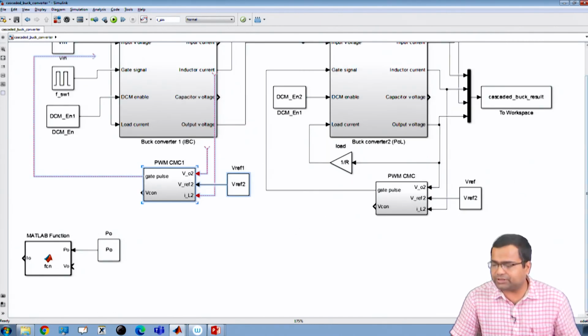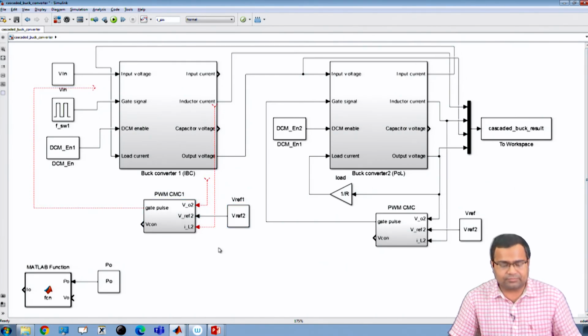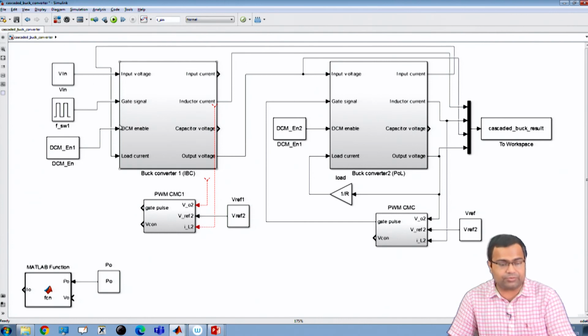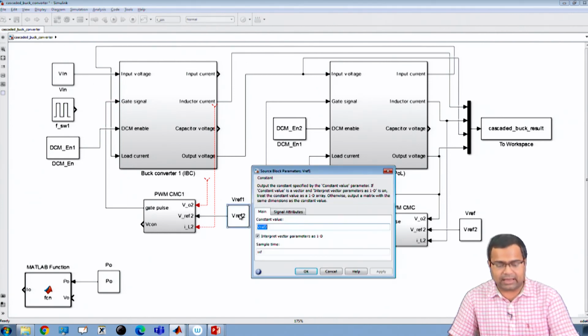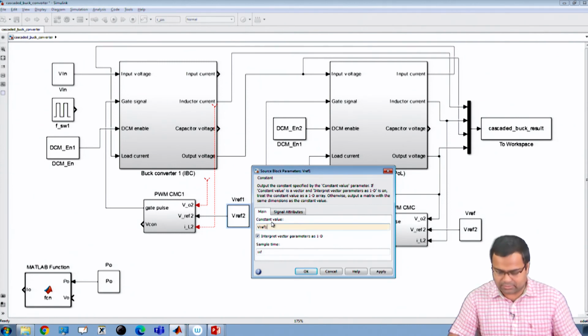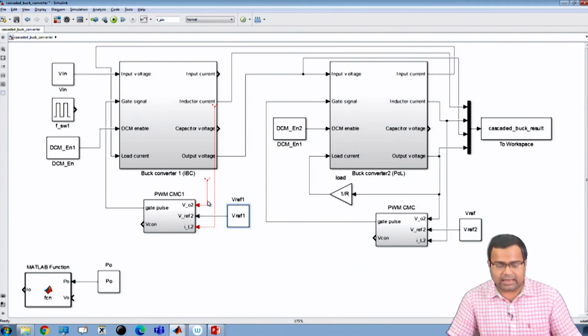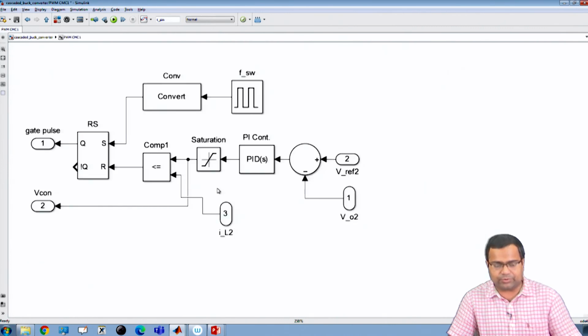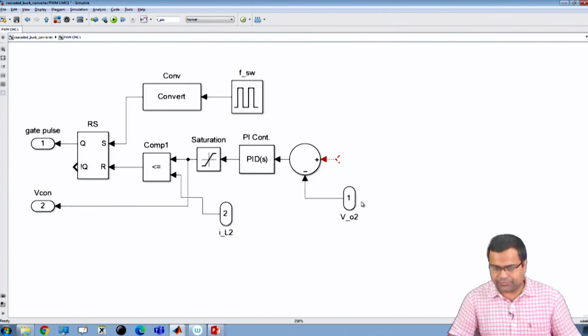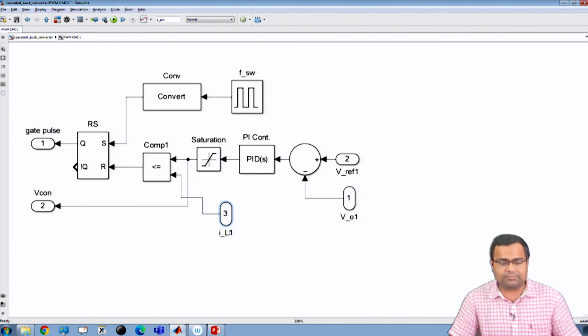I want to use current mode control for the first stage, so we need to provide the gate signal, and this is my Vref 1, this should be my V0 1 and inductor current 1.